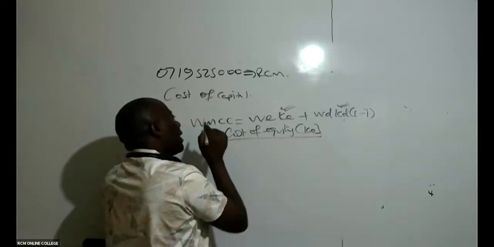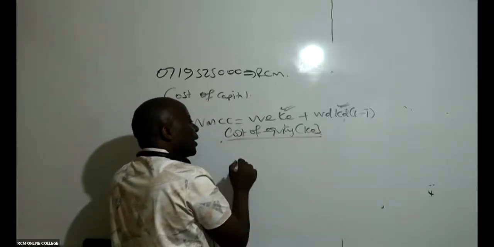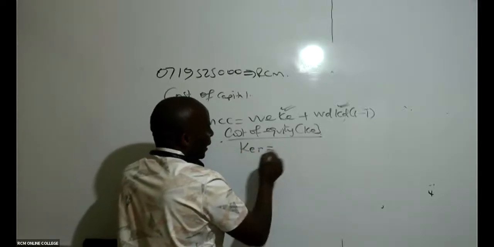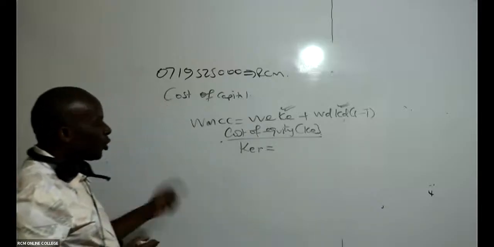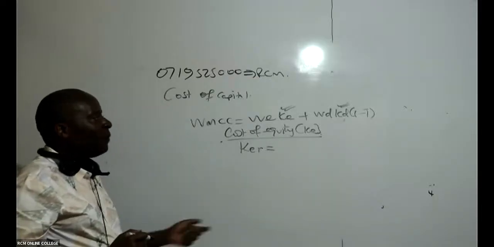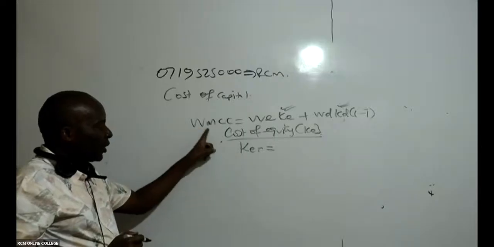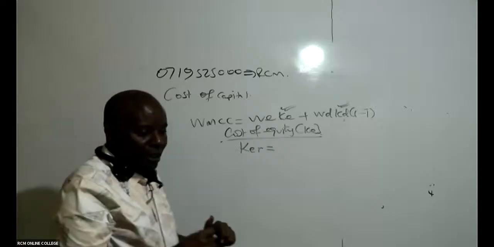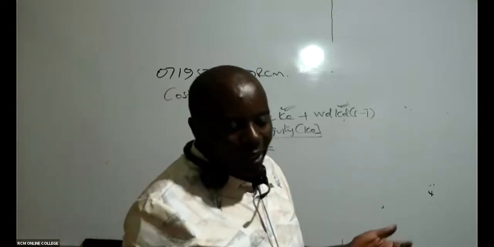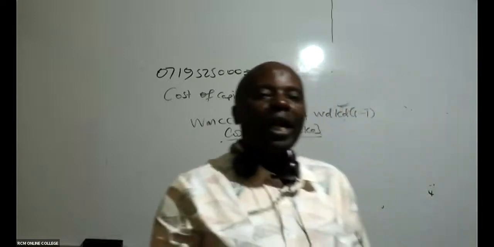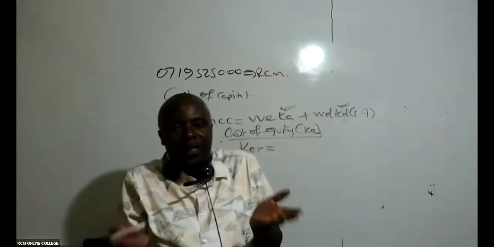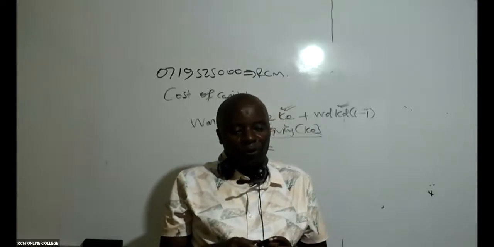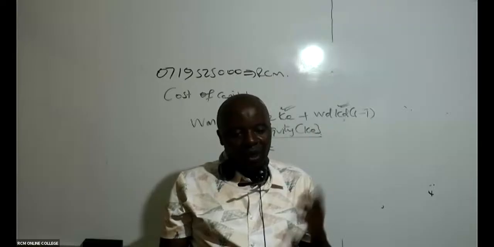Because this is WMCC, I must compute cost of equity retained earnings and cost of equity ordinary shares. Because it's WMCC, retained earnings becomes relevant. So I must compute cost of equity retained earnings. How do I do this? It's very easy. Do we have any ninja that knows how to compute the cost of equity formula?